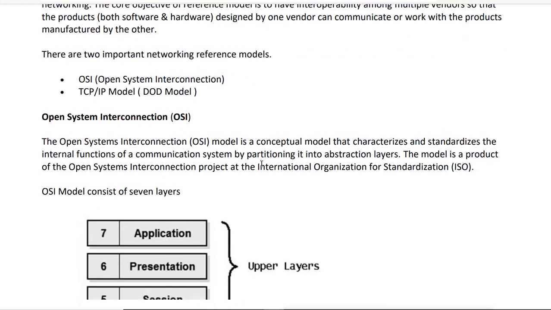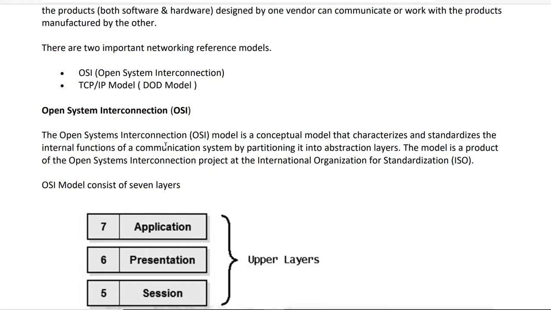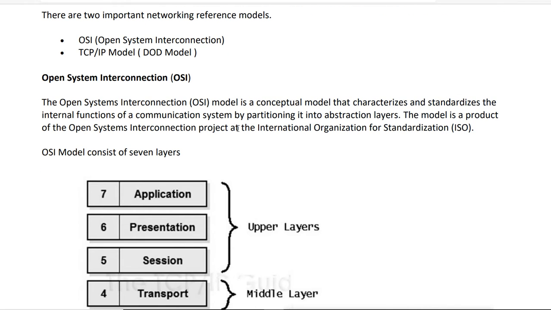So when we talk about the OSI, that means Open System Interconnection, and it is defined as a layer structure. This Open System Interconnection model is a conceptual model that characterizes and standardizes the internal functions of a communication system by partitioning it into abstract layers.